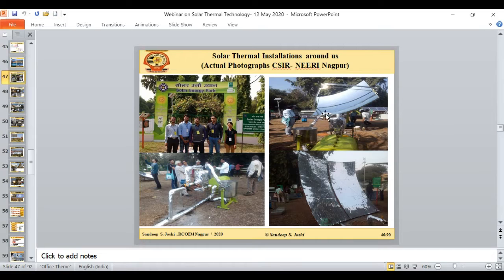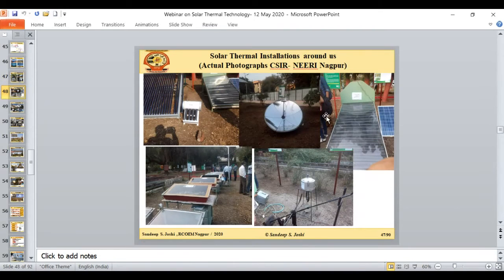Those people are working on concentrating solar power, like this kind of paraboloidal collector. Then these people are working on the solar air heater. Those are working on the solar distillation and disinfection plant. They are working on the solar dryer, and especially those in the materials division are working on different types of selective coating material and selective absorbing material, so that we can absorb the solar energy very conveniently.